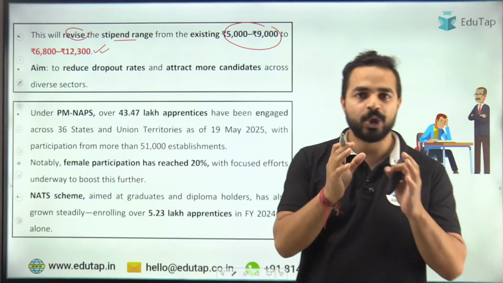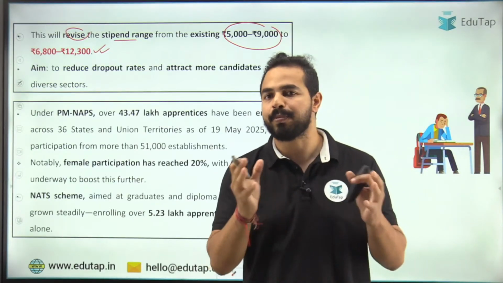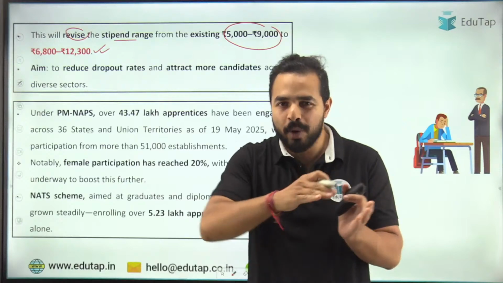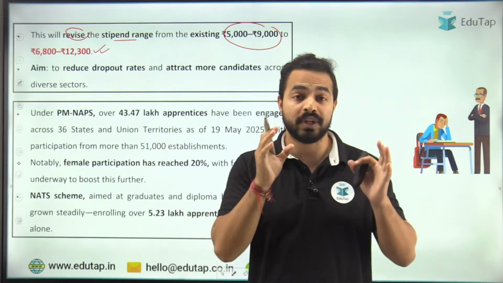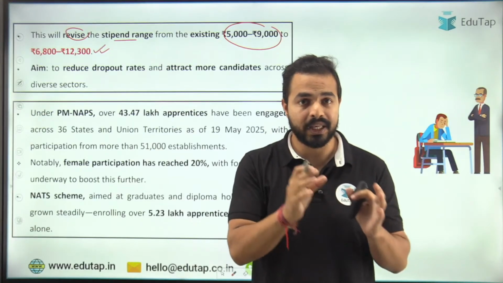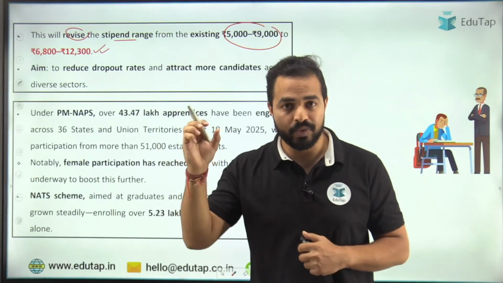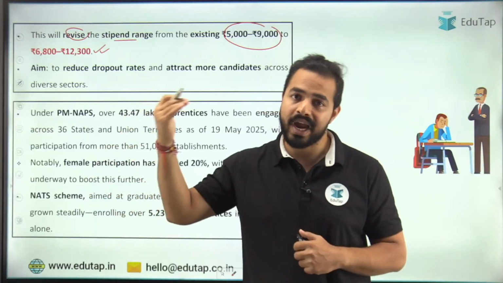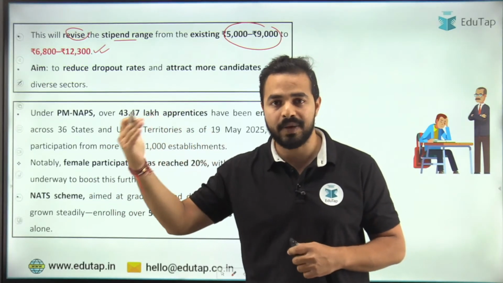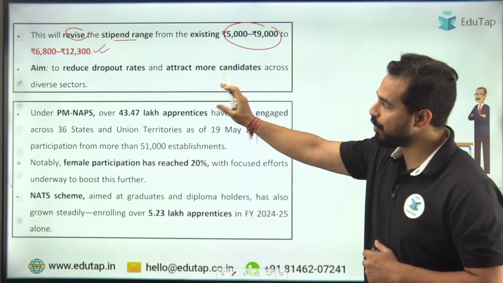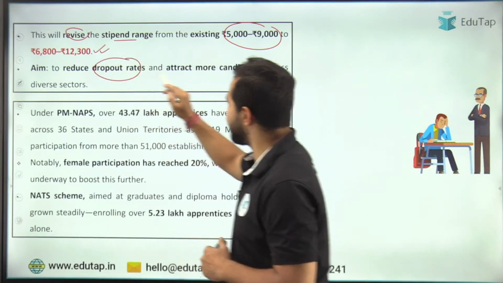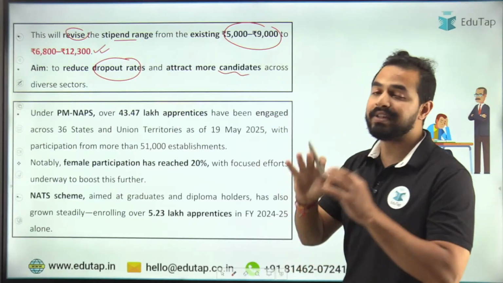The youth of the nation were not getting an appropriate amount of stipend, so they were dropping out from these apprenticeship programs. That was also a cause of concern, because we want these people to take proper skills aligned with market skills, and then also be able to take the jobs, right? So the aim was to reduce the dropout rate and attract more candidates across diverse sectors.